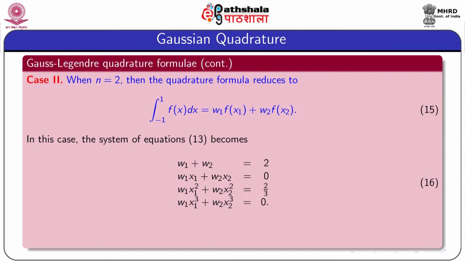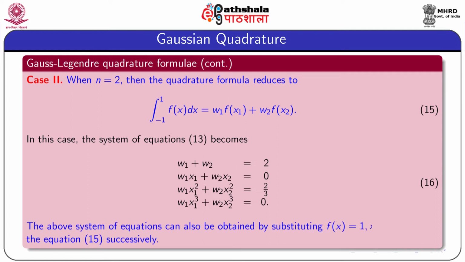The values of W1, W2, X1 and X2 are given by equation 16. These are the four equations containing four unknowns. The above system of equations can also be obtained by substituting f(x) equal to 1, x, x square and x cube into equation 15.